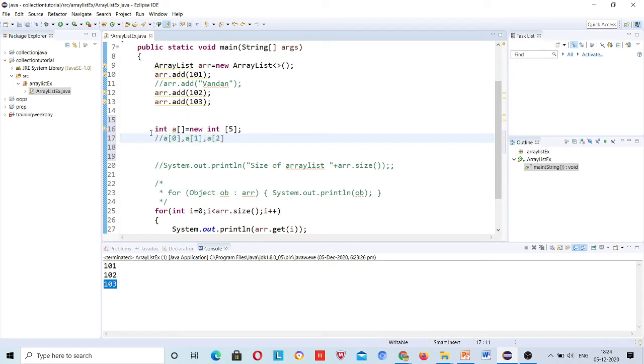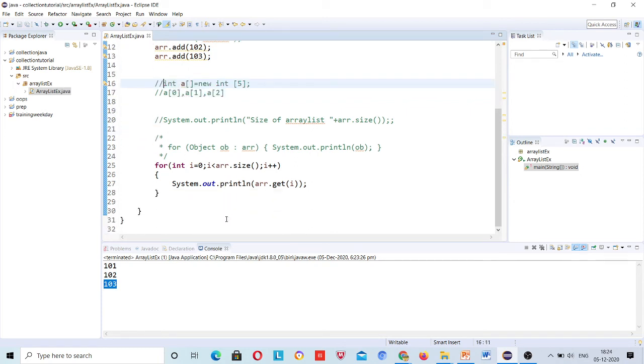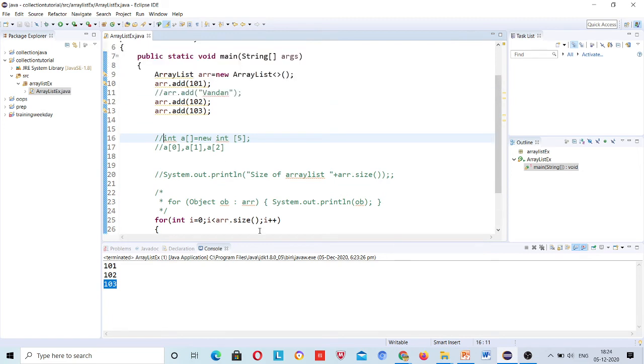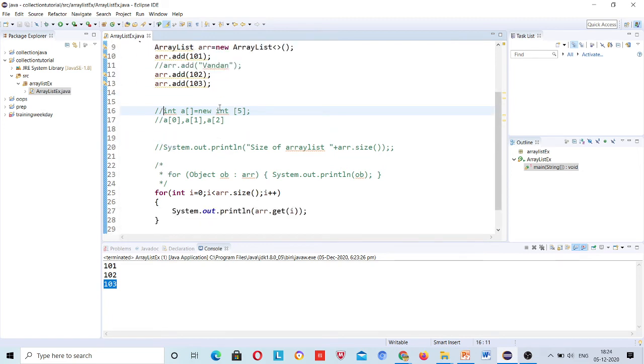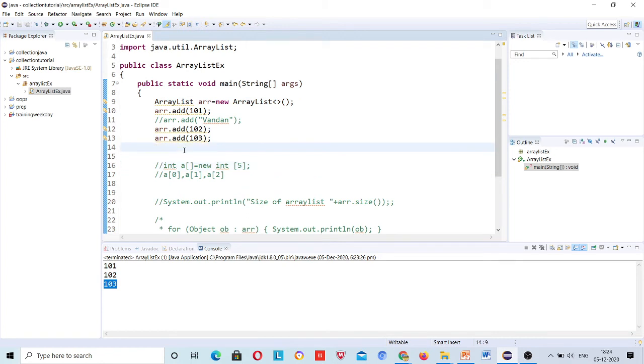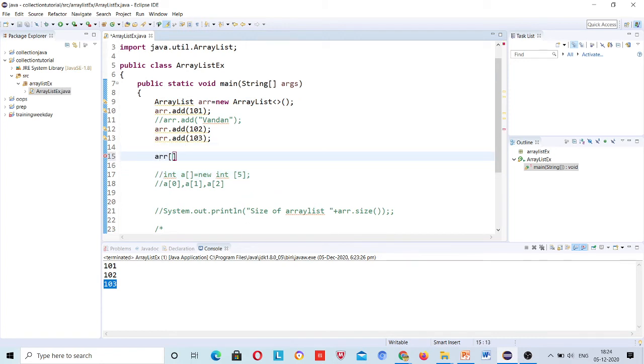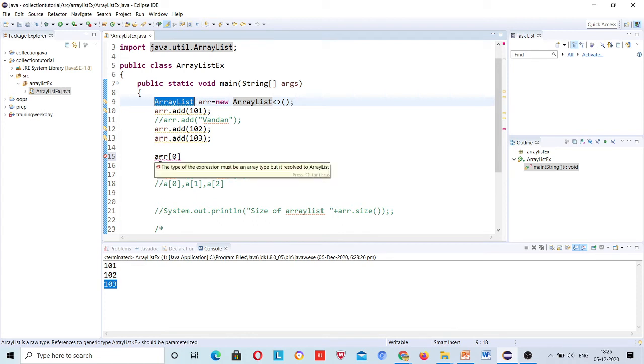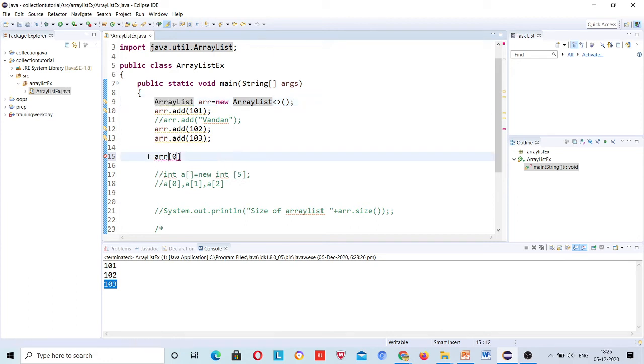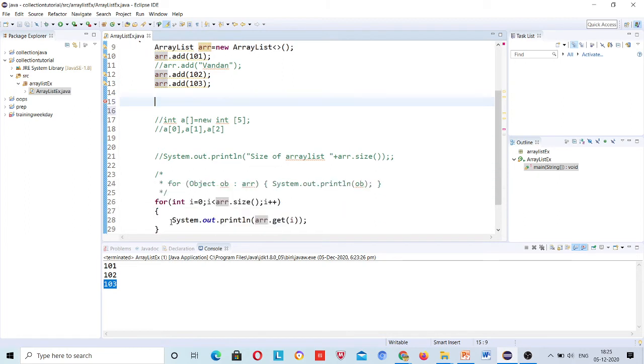But in an ArrayList, if you have to get the value at a particular index, the get method is there. You cannot write arr[0], right? Why can you not write arr[0]? Because ArrayList is a class, right? To get the value of any attribute or property of a class, you write those things inside a method, and that method is actually the get method.